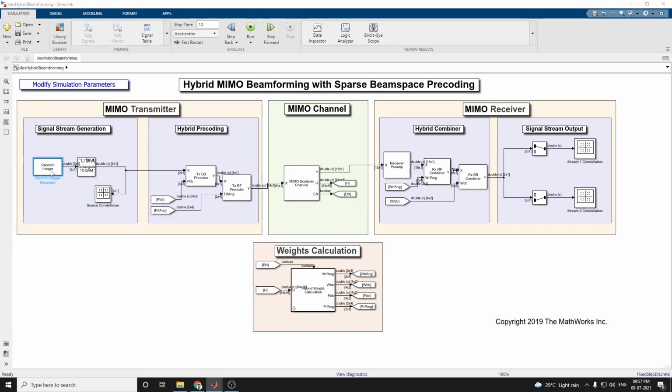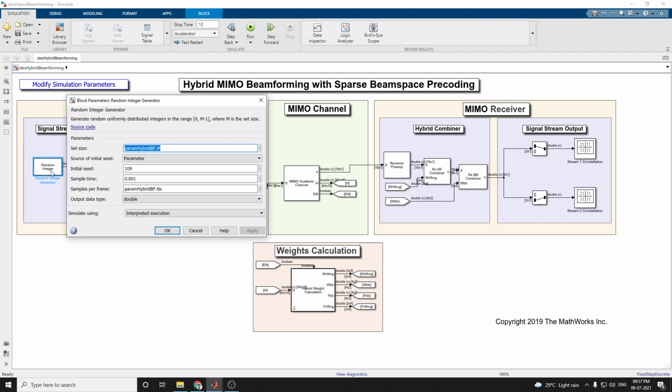Here there is a random integer block where you give the source parameter values. There is an initial seed with the value 109, and the sample time. NS is the number of transmitting and receiving chains. The output data type is double, using interpreted execution.